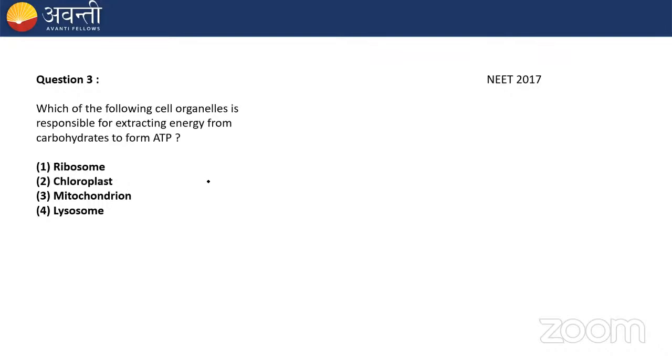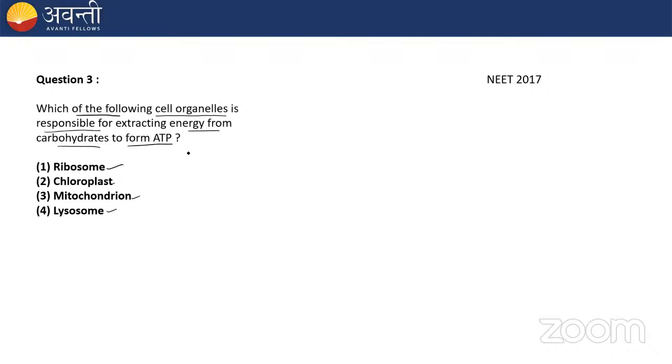Question number 3 says, which of the following cell organelles is responsible for extracting energy from carbohydrate to form ATP? Option 1 says ribosome, option 2 says chloroplast, option 3 says mitochondria, option 4 says lysosome. Quickly answer me in the chat box, everyone. What do you think is the correct option for this question?